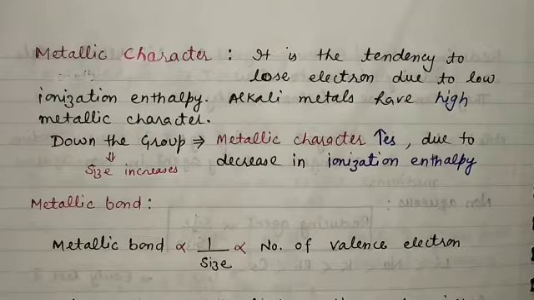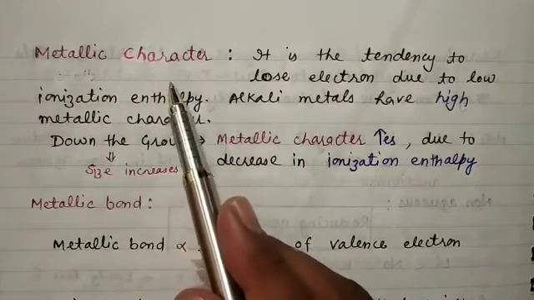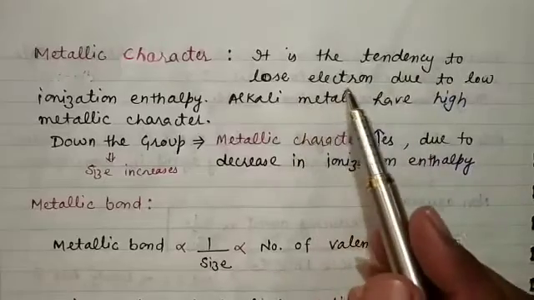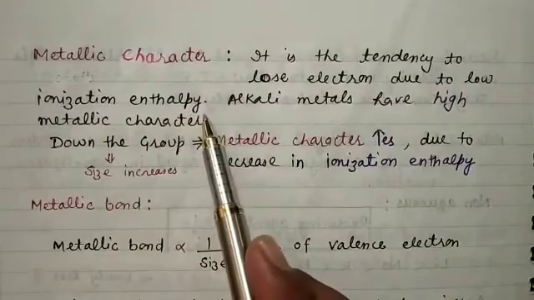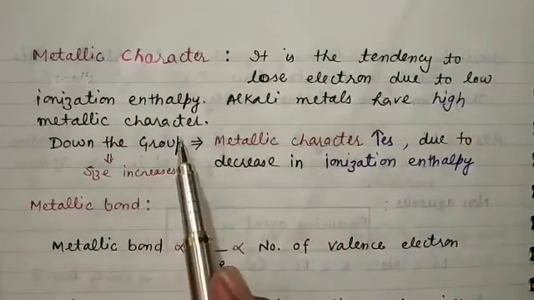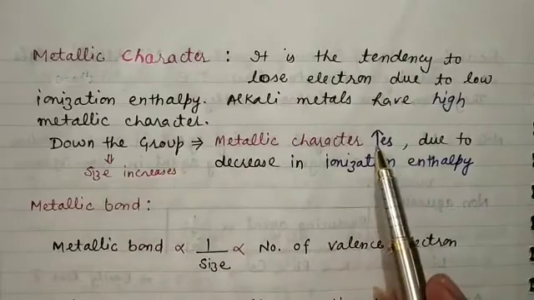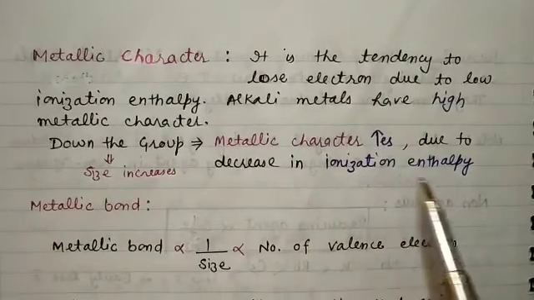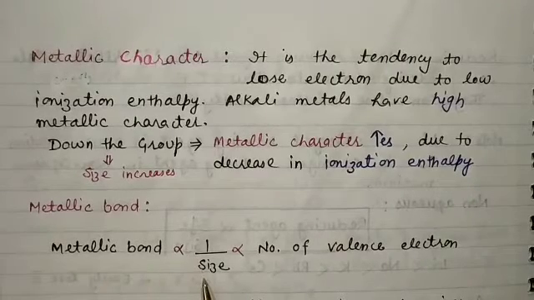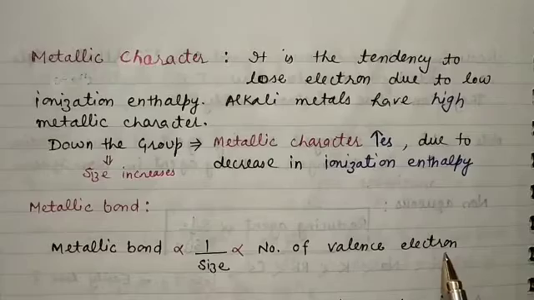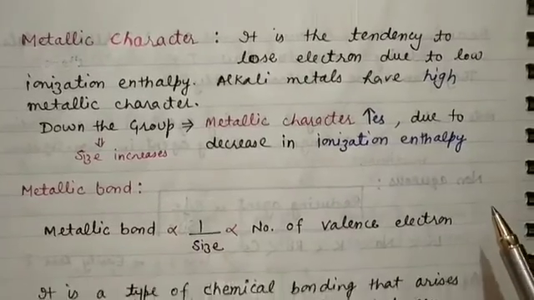Hello students, in today's class we shall discuss the physical properties of alkali metals. Metallic character is the tendency to lose electrons due to low ionization enthalpy. Alkali metals have high metallic character. Down the group, metallic character increases due to a decrease in ionization enthalpy, and we have the relationship that metallic bond strength is directly proportional to the number of valence electrons and inversely proportional to size.